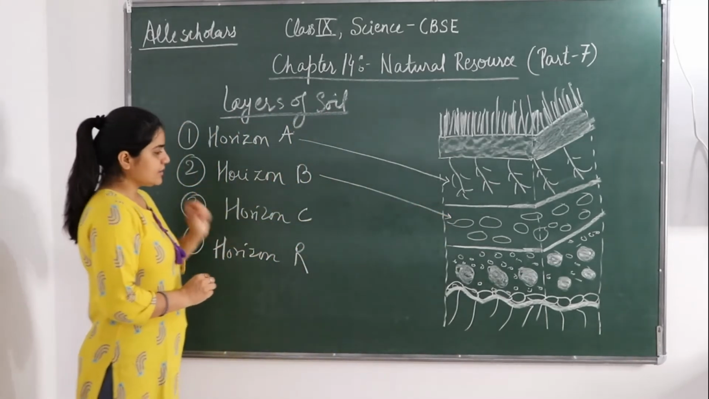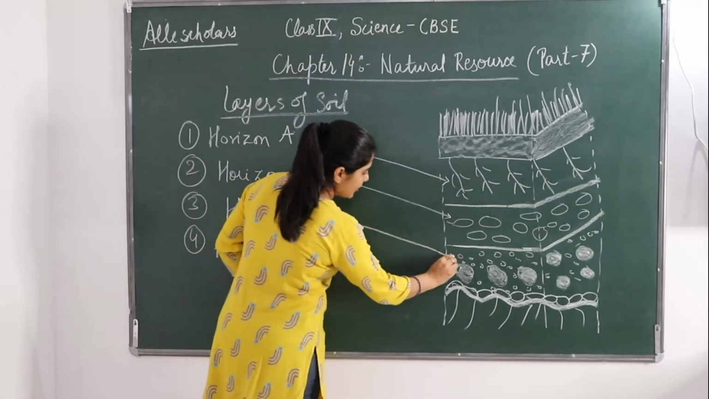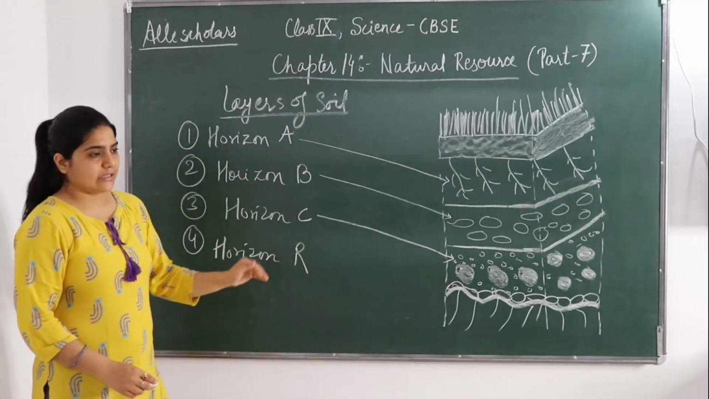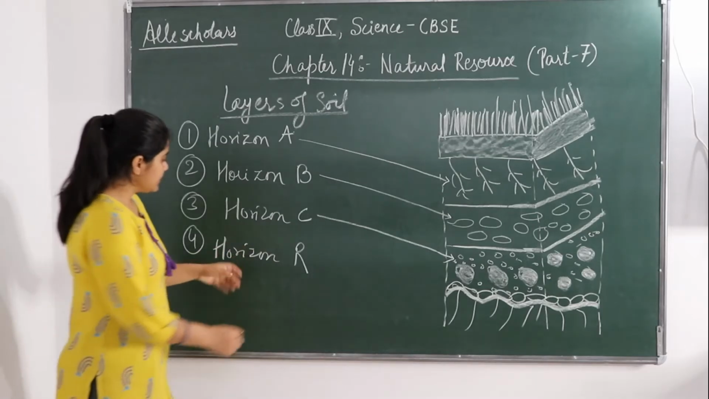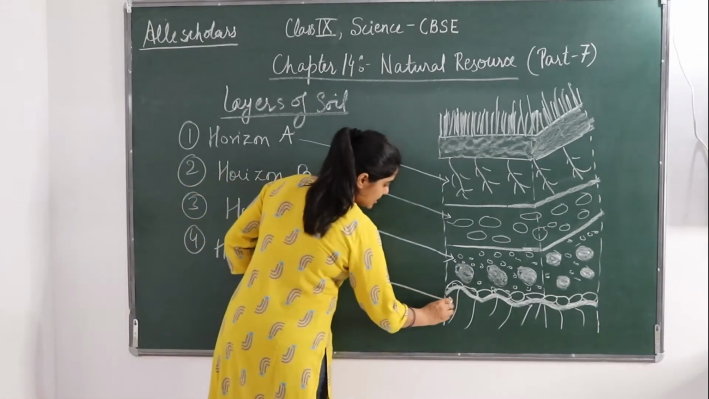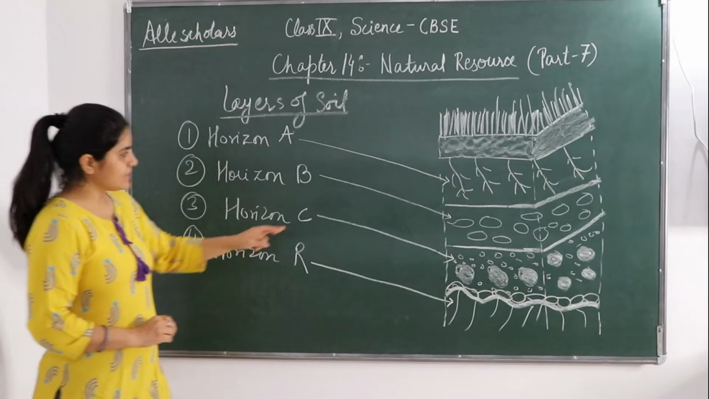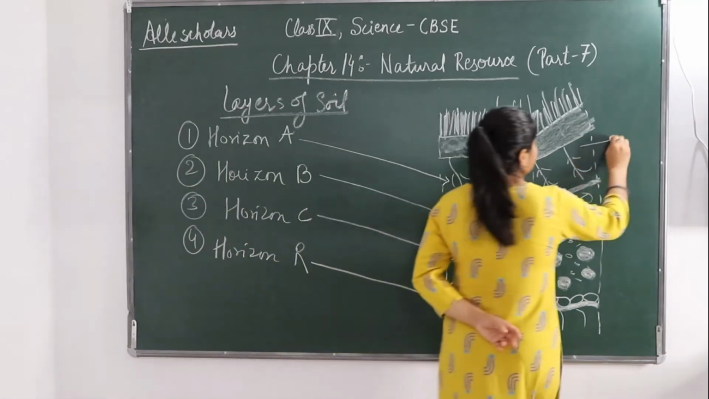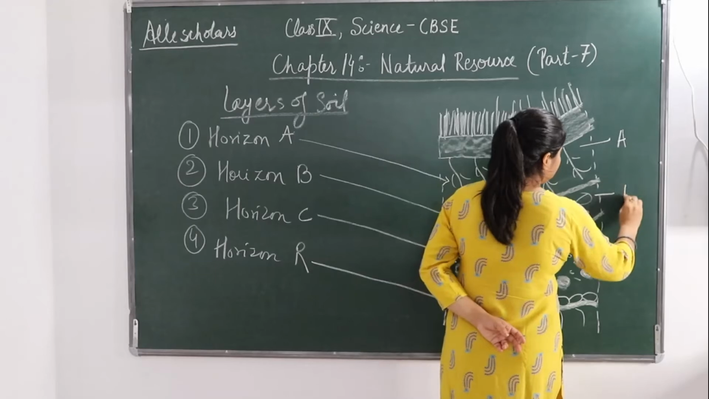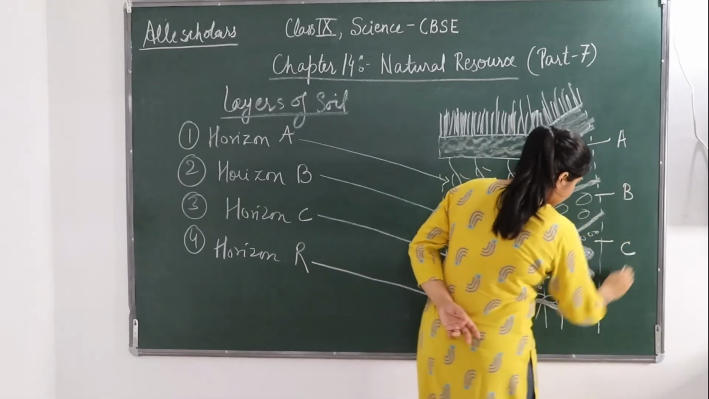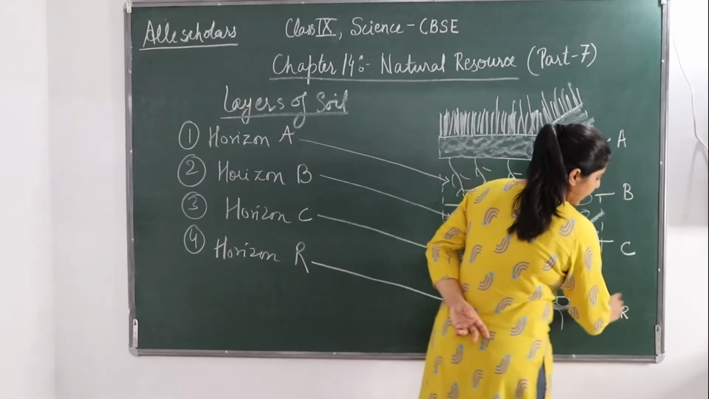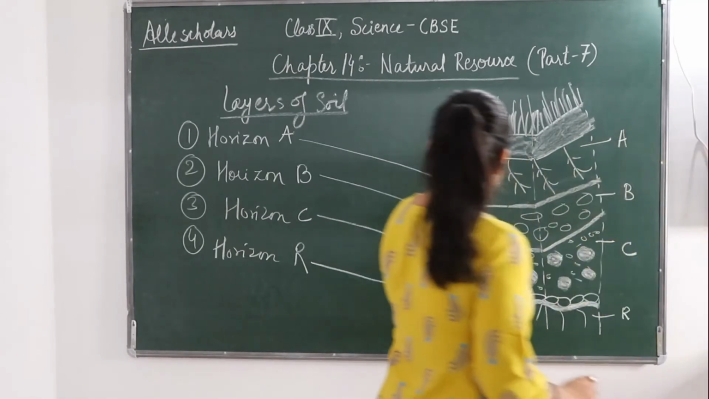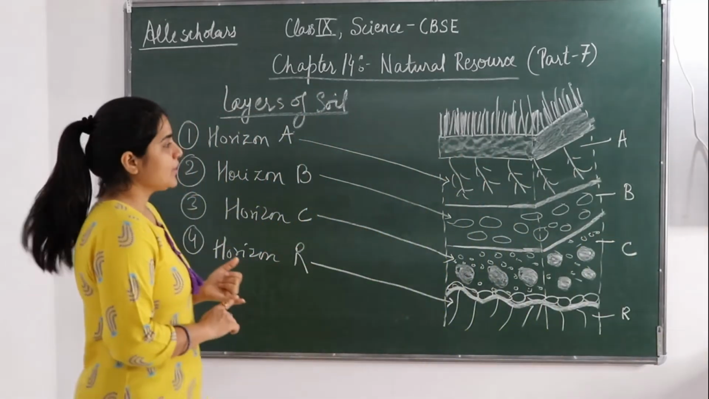After that comes horizon C, and the lowest layer is horizon R. You can see horizon A, and here I will write A, B, C and horizon R. Okay, so these are the layers that are present in a soil.